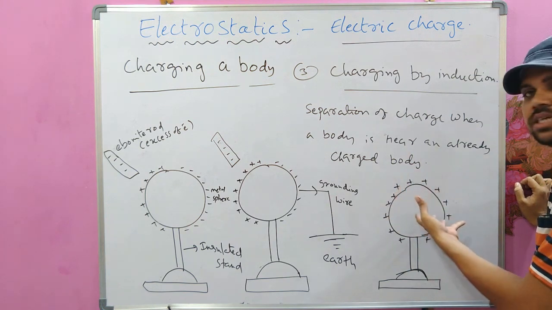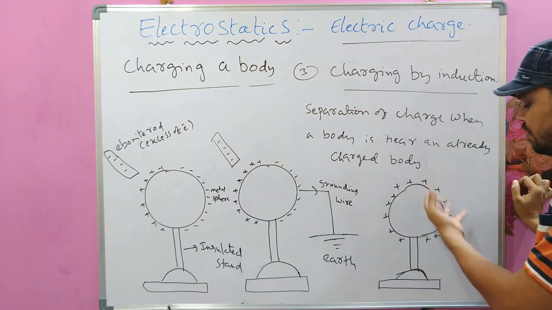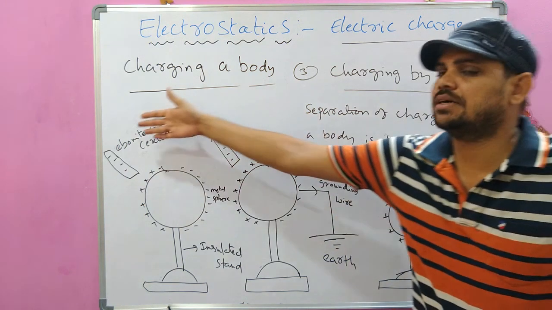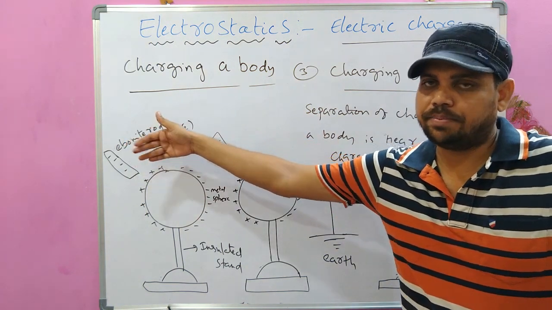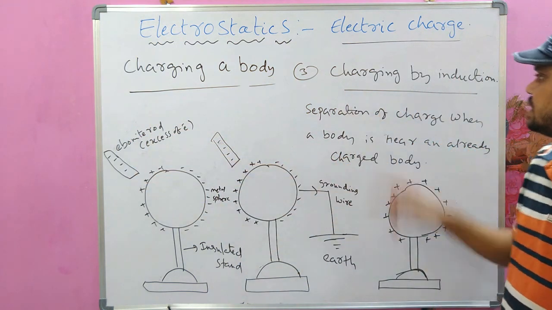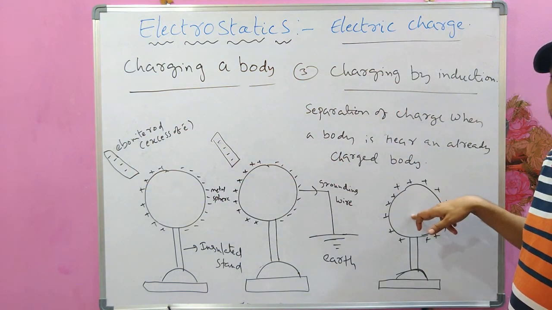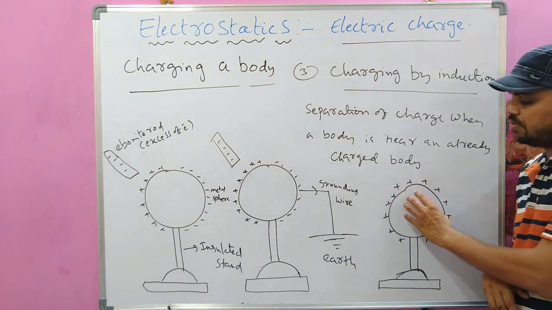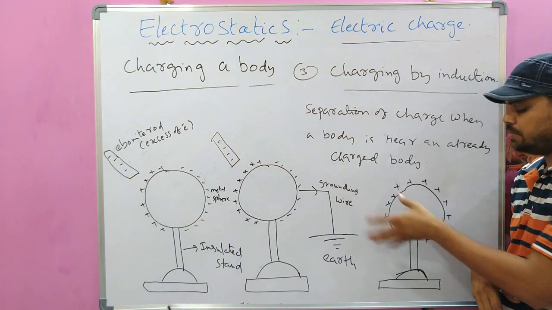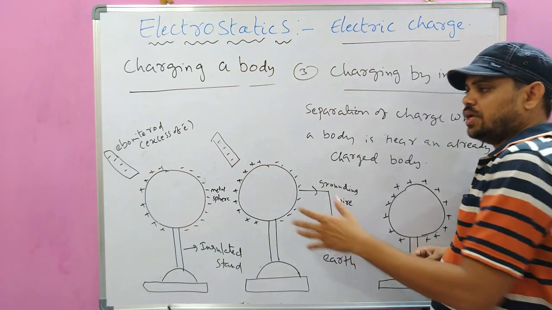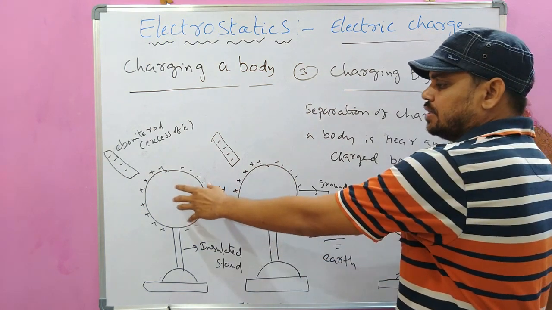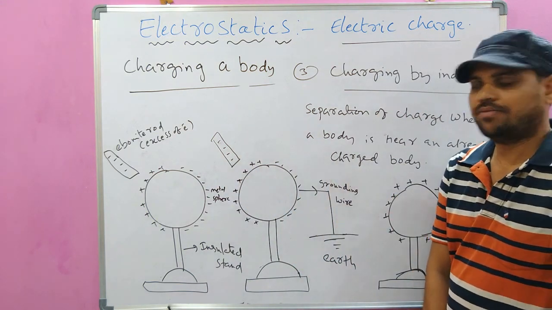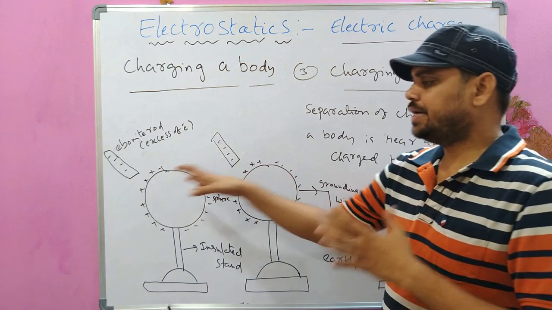So initially it was an uncharged metal sphere, but now it is a positively charged sphere. How did that happen? Because of the ebonite rod kept nearby the sphere without contact. This is charging by induction. So we have charged a positive charge on the metal sphere. So if this is not a metal sphere, if it is some insulating material,